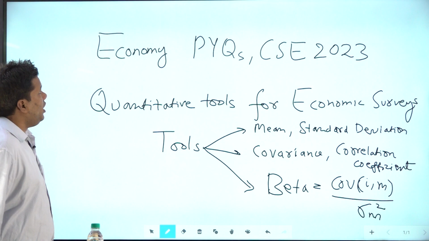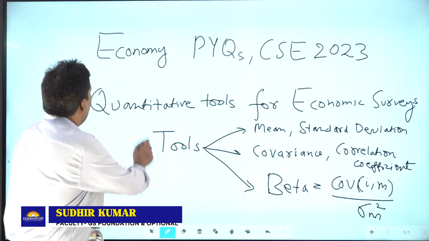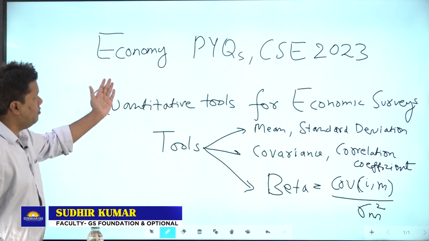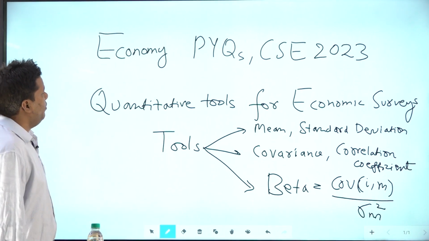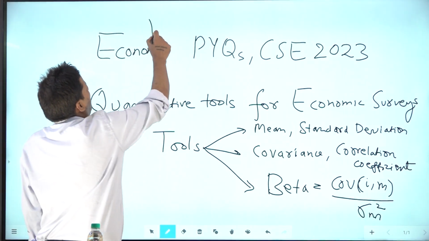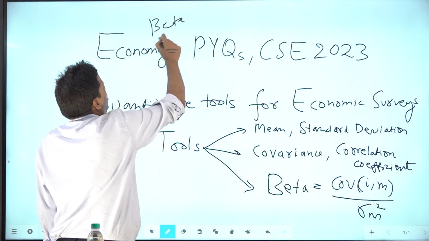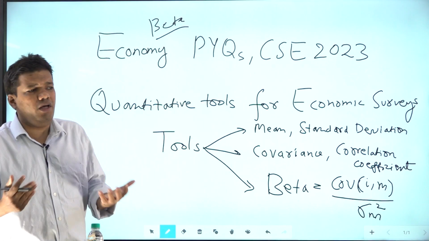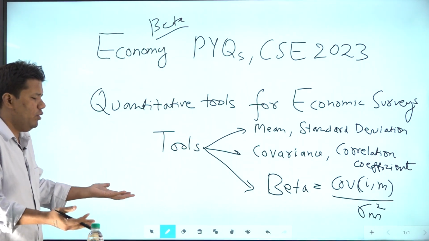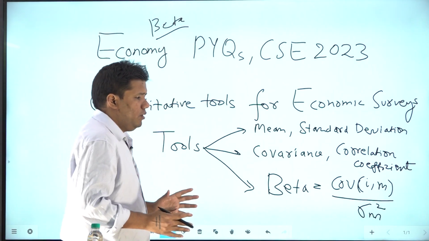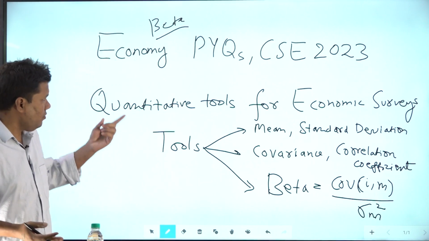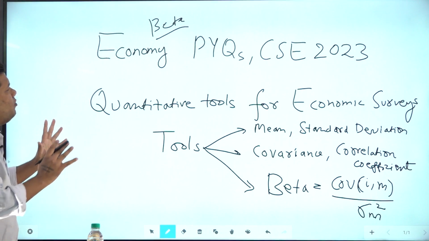Today, what I plan to do is discuss one important PYQ. Although we have already discussed the CSP 2023 paper, there was one question on beta. UPSC asks what is beta. According to my view, as far as I understand finance, how will a UPSC aspirant know what beta is? And to do well in GS Mains, in the GS economy part, you have to have a good